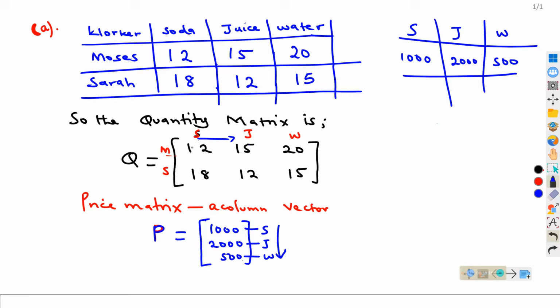So if this is the order of the drinks you have, 12, then it must match. If this is in row, this one must be in column. They must match. This corresponds to this, this corresponds to the next, and this to the next. So from there, you have your two matrices, the quantity matrix and the unit price matrix. Next we need to look at calculating the total amount for each worker.